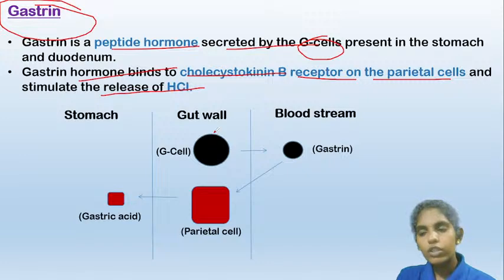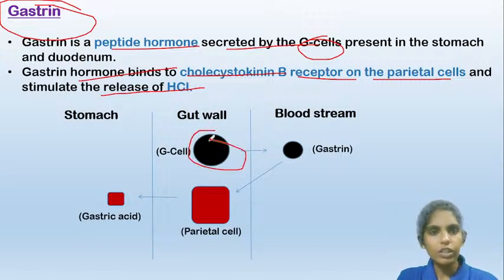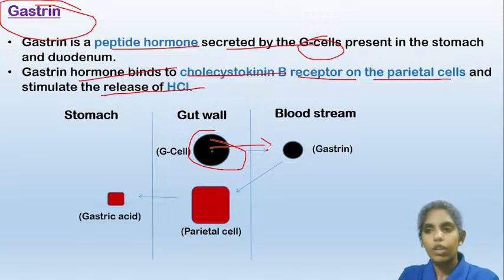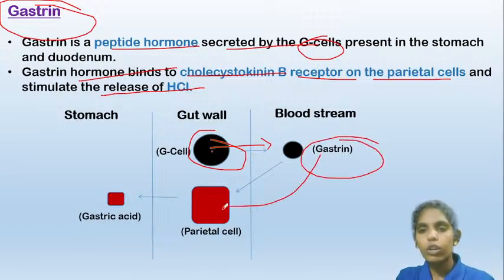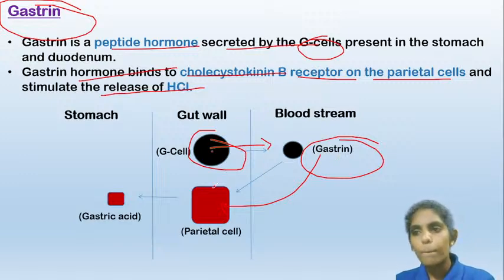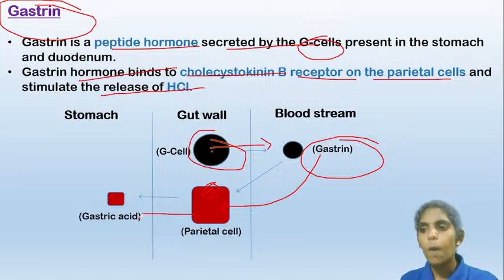The G cells are present in the gut wall, that is in the inner lining of the stomach, and these G cells will release gastrin into the bloodstream. This gastrin hormone will again enter into the lining of the stomach and will activate the parietal cells. I told you earlier the HCl is released by the parietal cells. So this gastrin hormone binds to the cholecystokinin B receptor present on these parietal cells and will cause the release of HCl, that is the gastric acid.